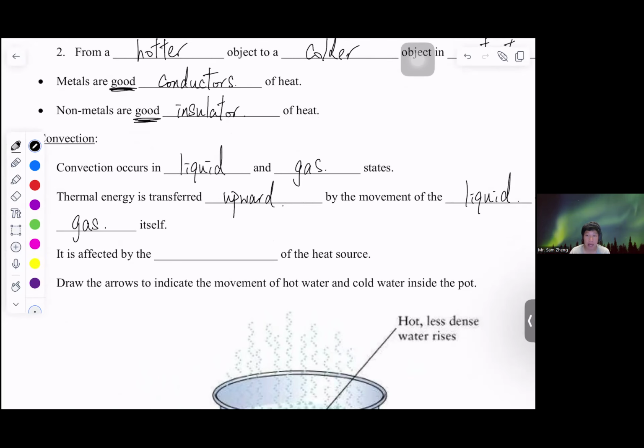So it is affected by the position. For example, if I place the flame at the left lower corner, then the water will move from the left lower corner upward and then to the right. But if I change it to the right lower corner, then the water will move upward and then go leftward. So the convection current is affected by the position of the heat source.